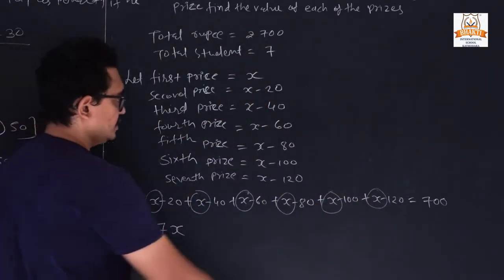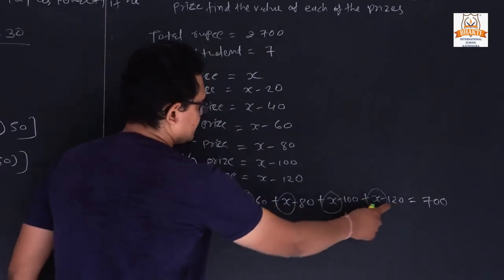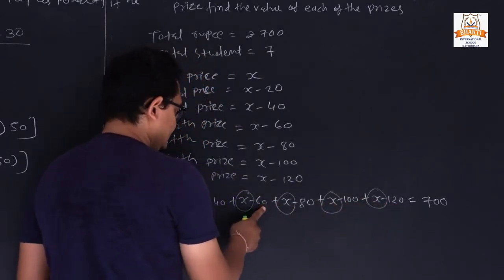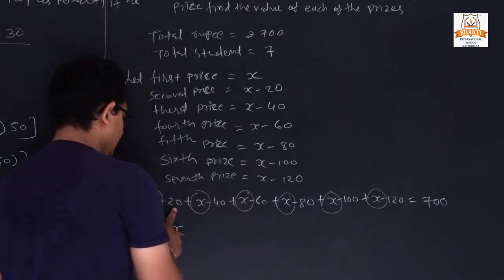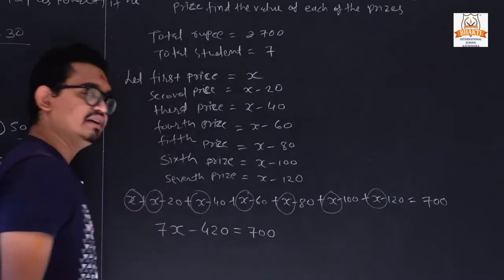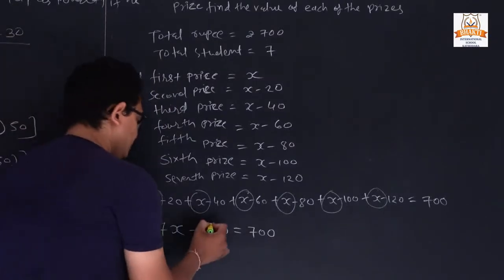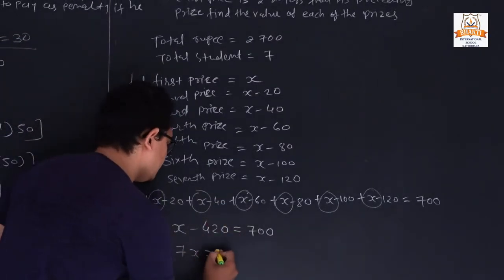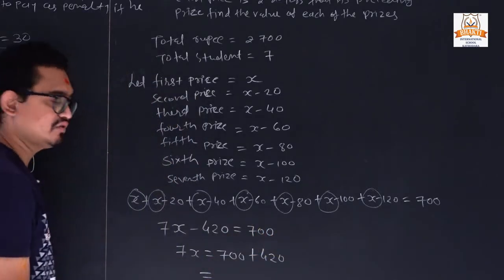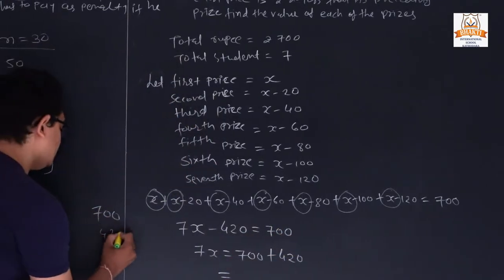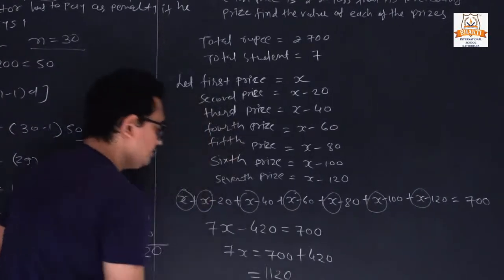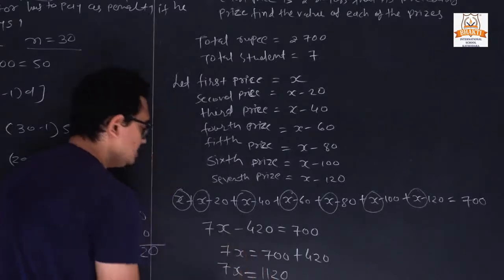Now sum: 120 plus, minus minus plus, so 20 plus 80 is 100, 60 is 160, 100... so minus 420 is equal to 700. Now the minus value goes to the second side, so it becomes plus 420, so 700 plus 420, so 7 plus 4 will be 11, so 1120 is equal to 7x.